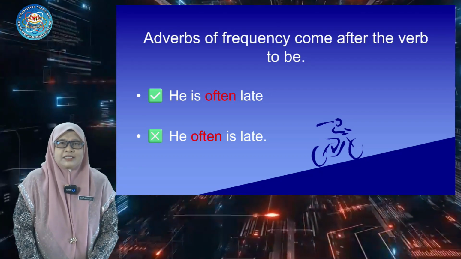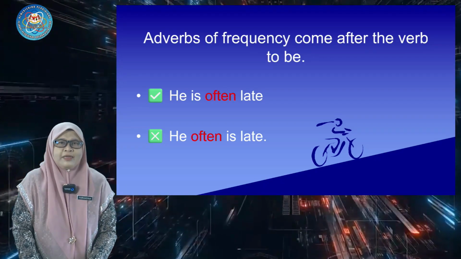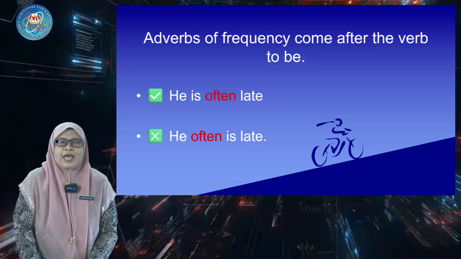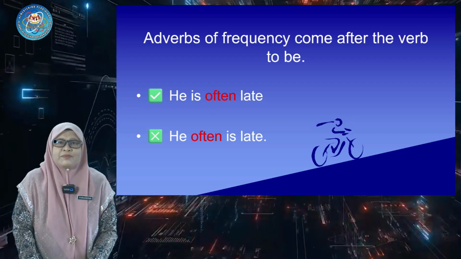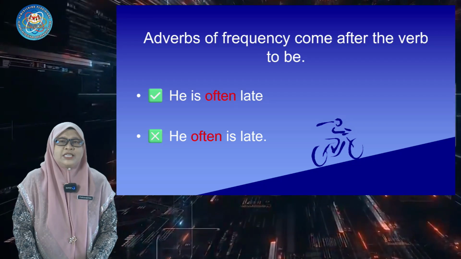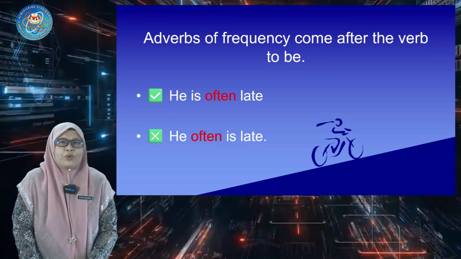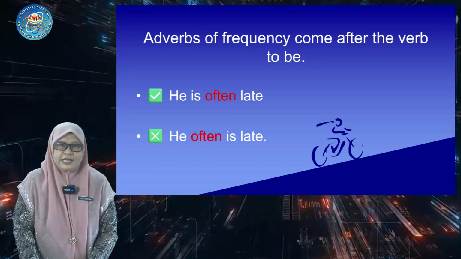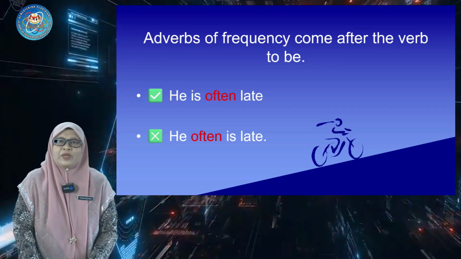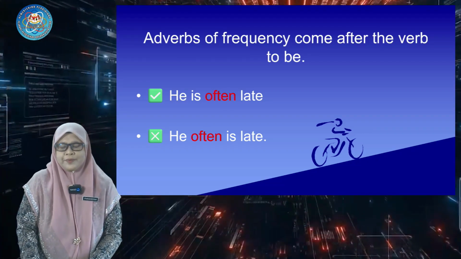In this sentence, he is often late. We don't say he often is late. As you can see, the verb to be here is "is", and the adverb of frequency here is "often". So, we put often after is. The correct sentence will be he is often late.